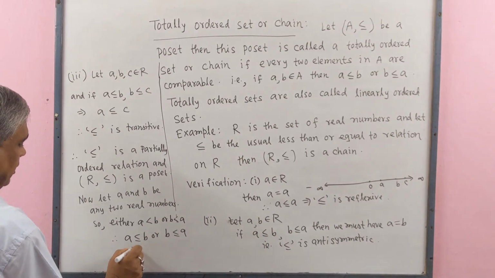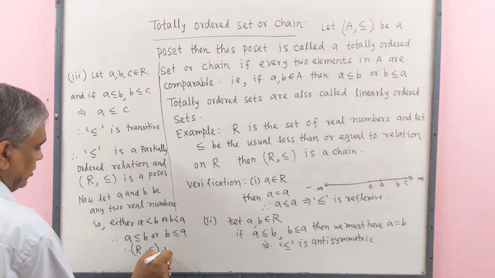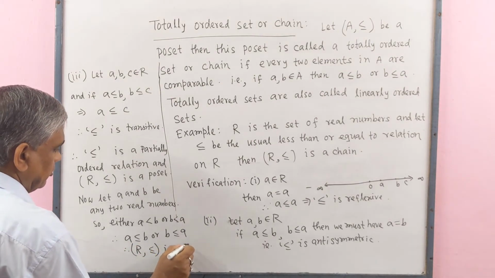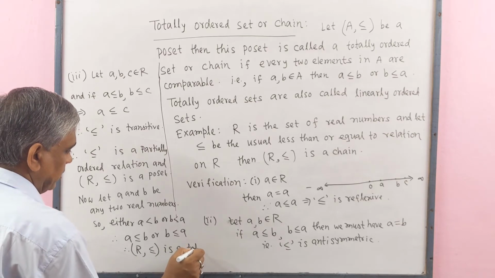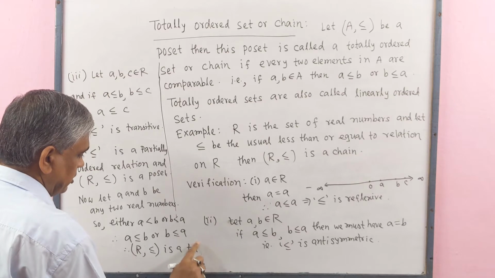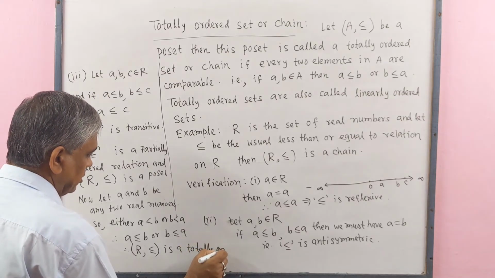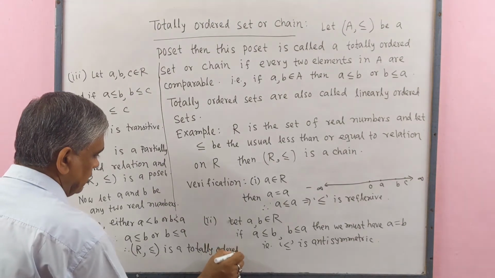Therefore, R with this relation is a totally ordered set. Totally ordered set.